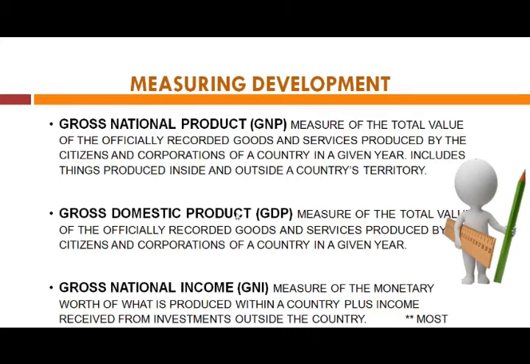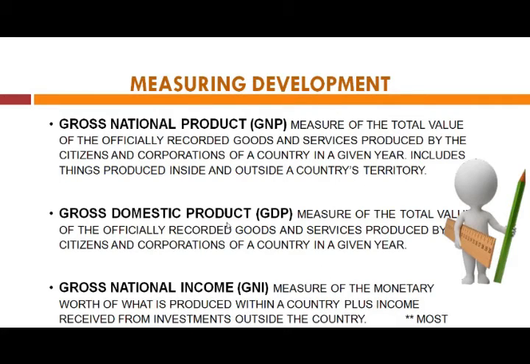Net factor income from abroad means whatever we are giving out to persons who are foreign nationals from our country, minus what we are earning from outside and what we are paying to outside. So it includes things produced inside and outside a country's territory.